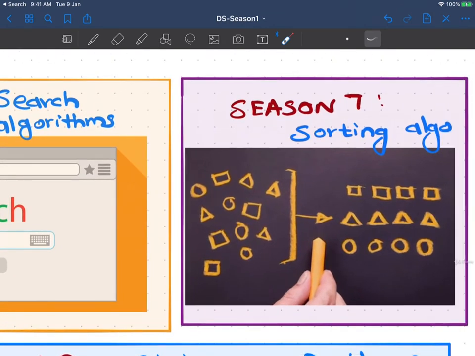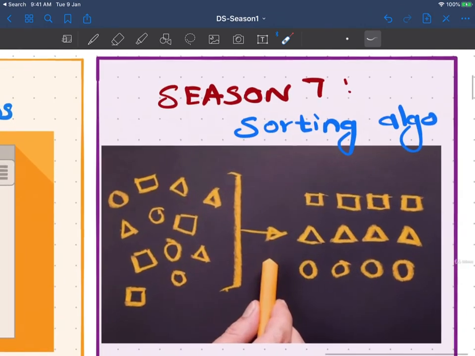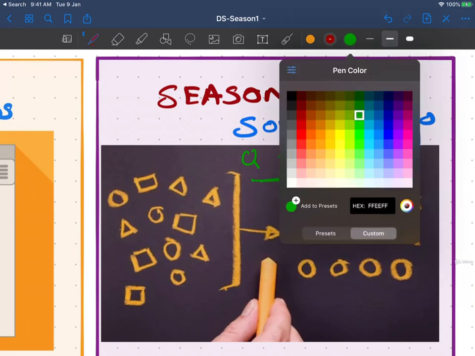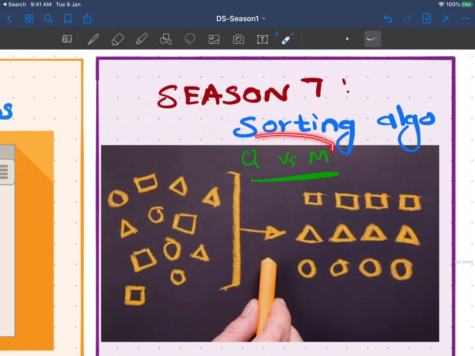Once we are done with season 6, we go ahead with season 7, where we will see the sorting algorithms. The main sorting algorithms are bubble sort, insertion sort, selection sort, merge sort and quick sort. The main topics are quick sort and merge sort. We'll see these two sorts in more detail, like how we can run the sorting in different threads. Those kinds of things we'll see in this season.